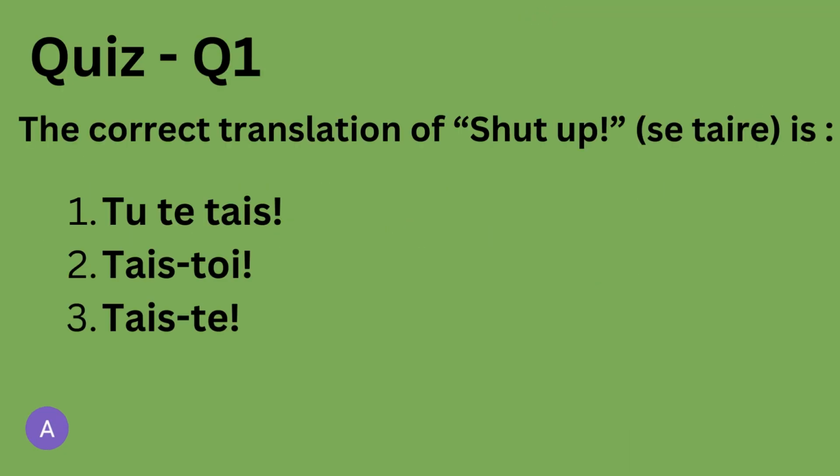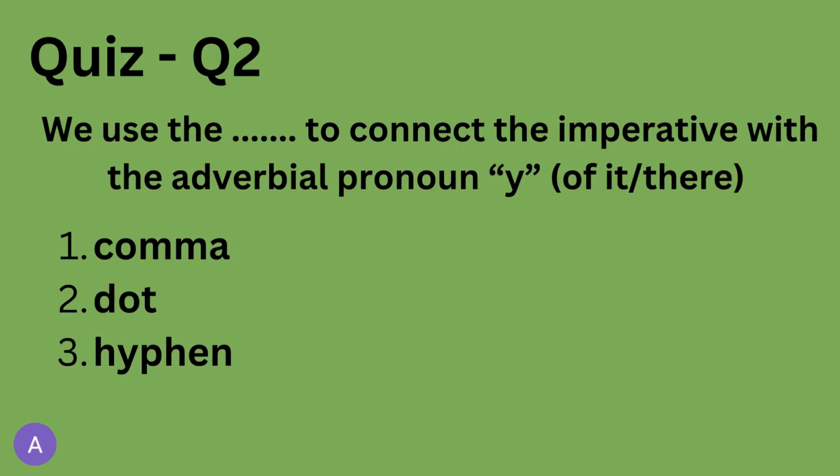And now the first question. The correct translation of shut up from English to French. To shut up, we say se taire. Is it 1. Tu te tais, 2. Tais-toi, or 3. Tais-tu?